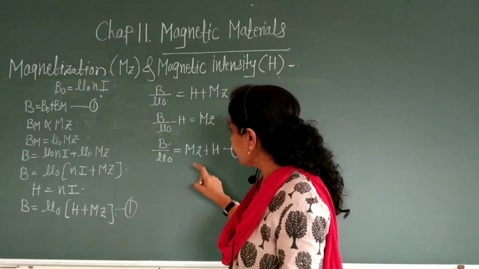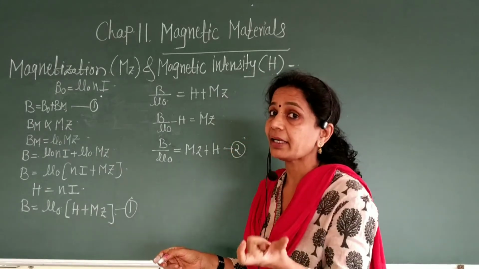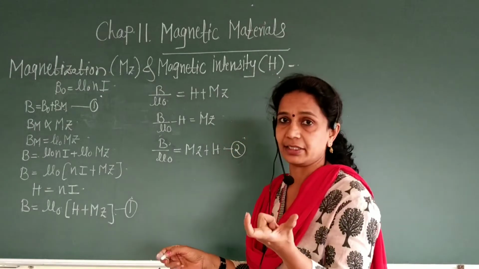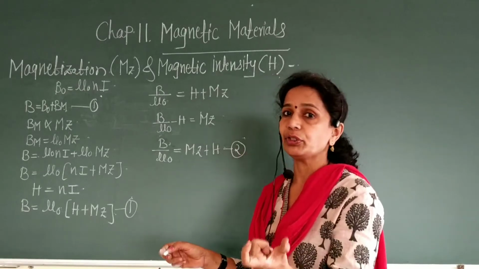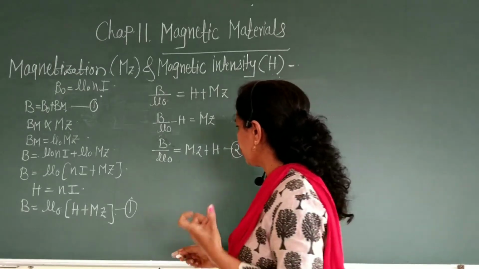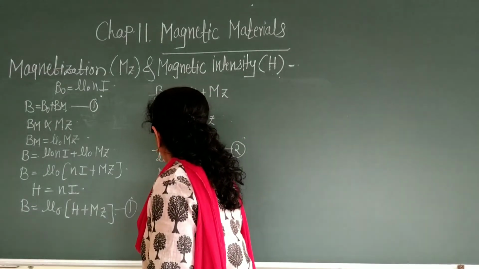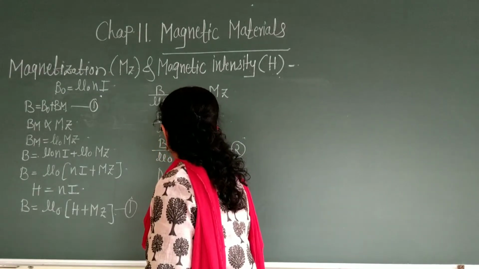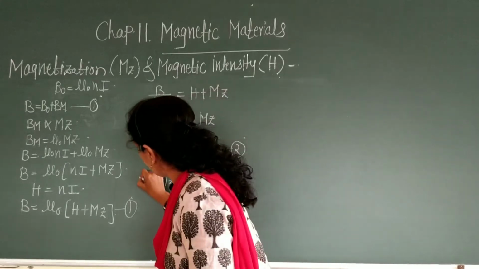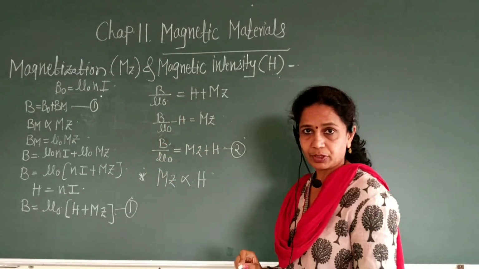Magnetization and magnetic intensity have the same unit and dimension. Now, Mz, the magnetization, is directly proportional to H. This is again an important relation.